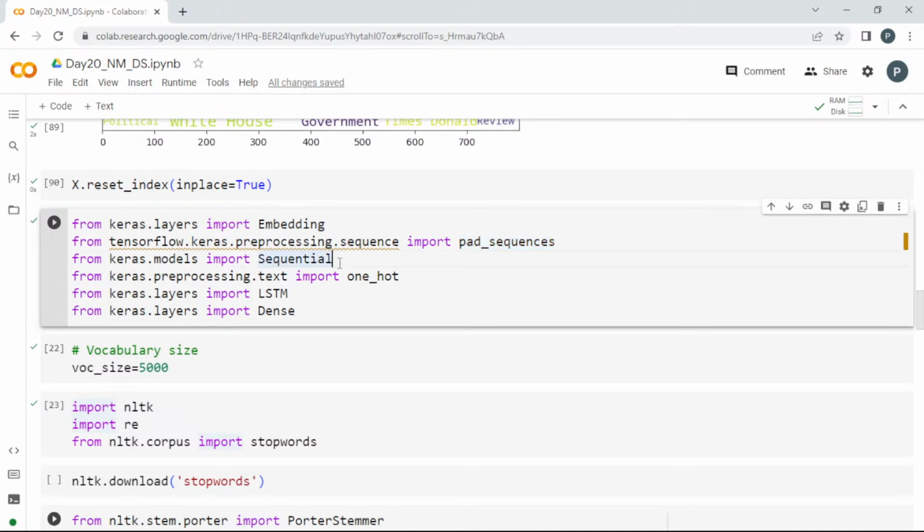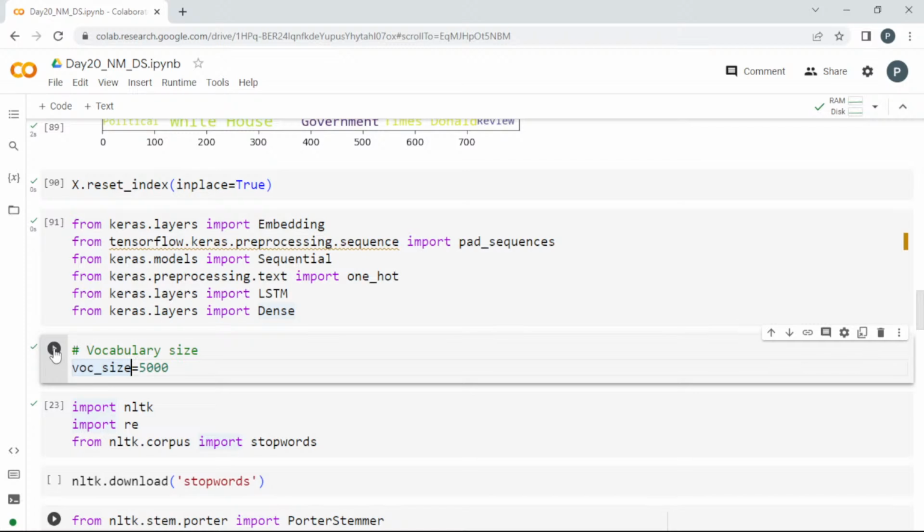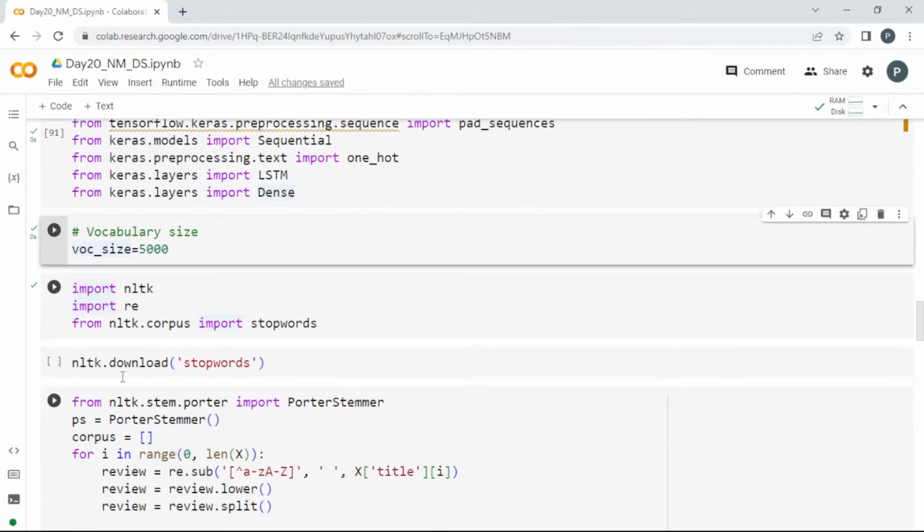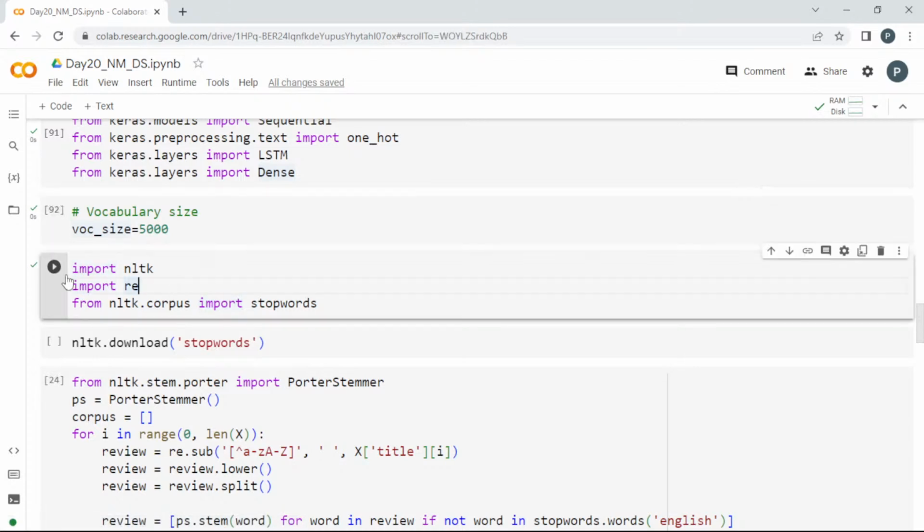Okay, and then Sequential. And here we are not going to use bag of words or TF-IDF. Instead, we are going to use a new one, which is known as one_hot from Keras preprocessing text. You can also import LSTM from keras.layers. LSTM is available here, and I'm importing the Dense layer, guys. And for the vocabulary size, before we go into padding or passing the data, I'm going to set the maximum size as 5000. I'm not going to load more than that.